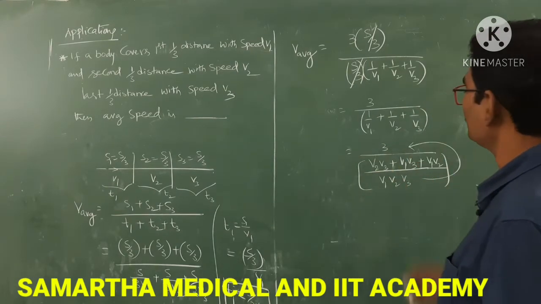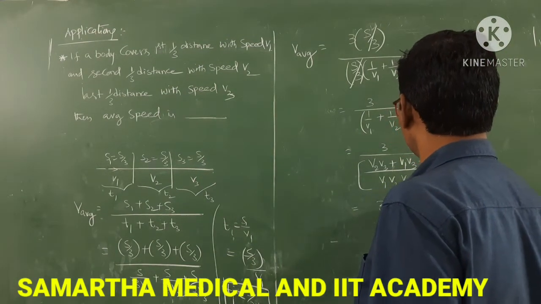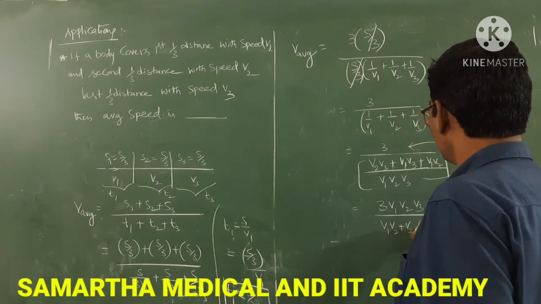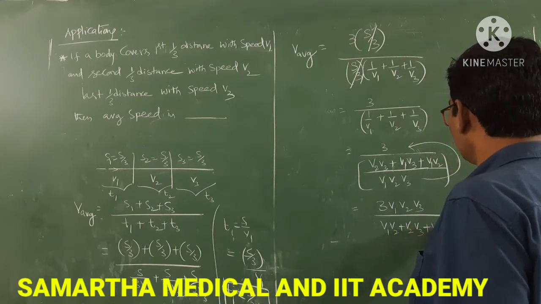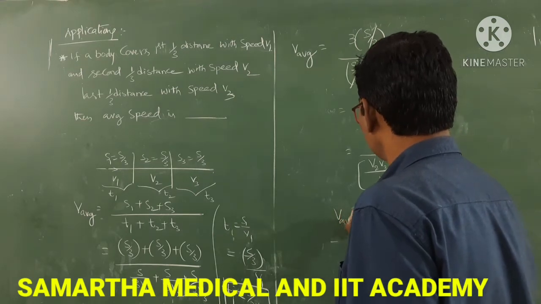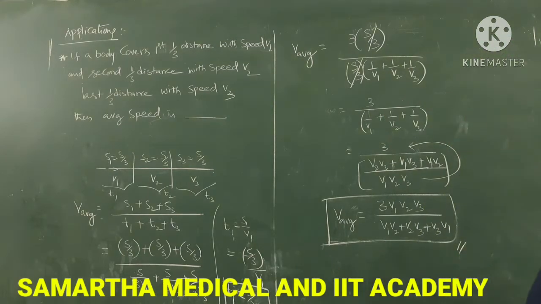Now this will go to the numerator. So that is 3V1 V2 V3 by (V1 V2 plus V2 V3 plus V3 V1). That is the average speed. That is the formula for this average speed, right? So next,